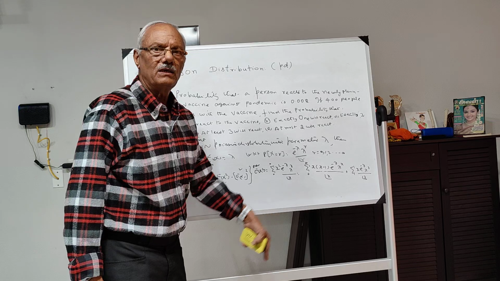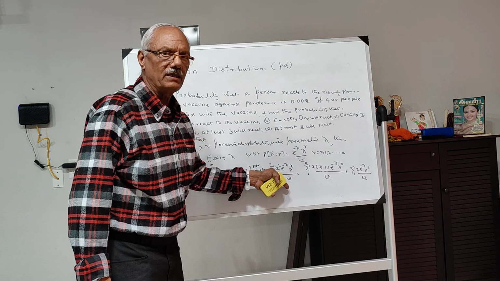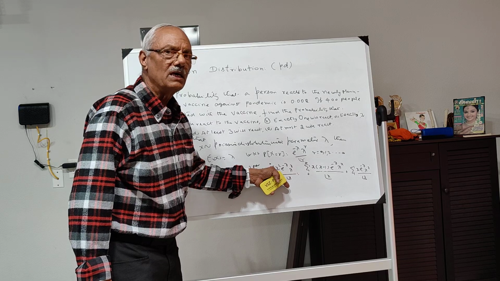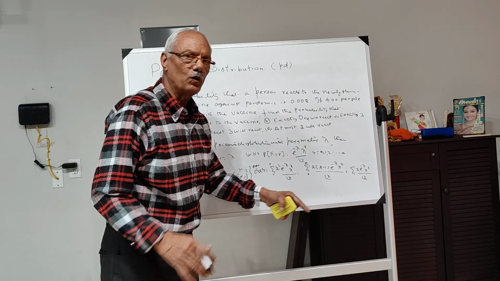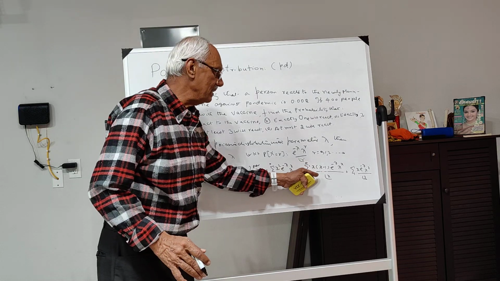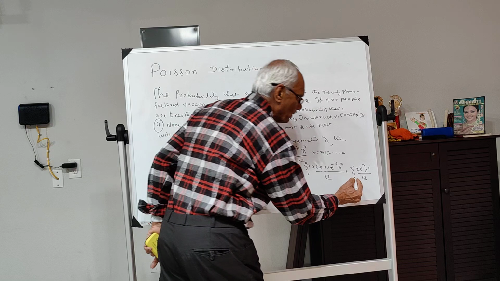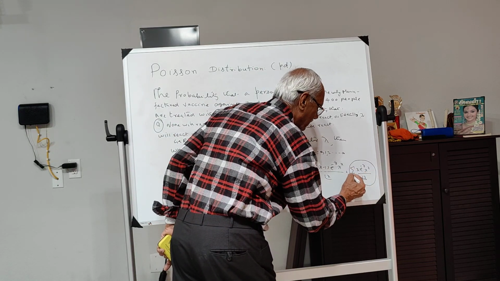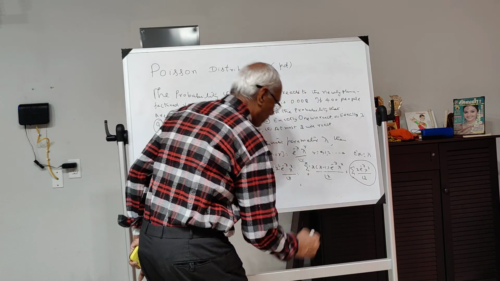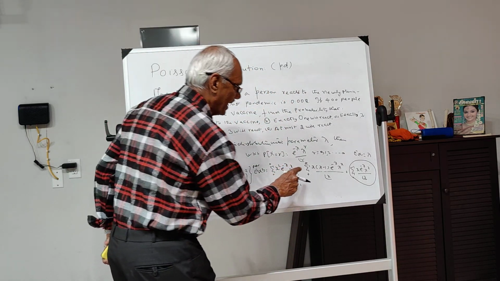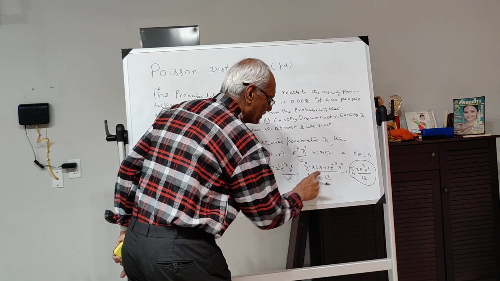Then only it will remain the same. I cannot alter the value without balancing it; I can do some manipulations only, and I have done this manipulation in order to get the answer. But this added term is nothing but your mean of x, which is equal to lambda. So you see that I will write this again as x into x minus 1.